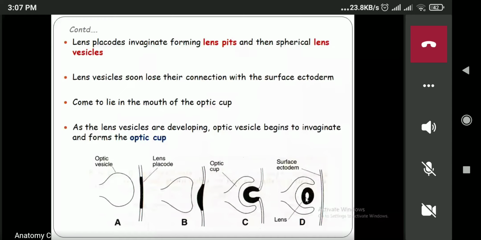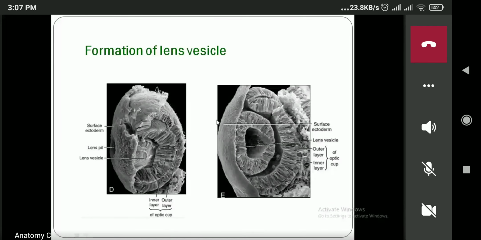Now next, this one is the same. This is also the same one. So in this diagram, you can see the lens pit. You can see the lens vesicle. Now see over here, this one is the surface ectoderm. The lens vesicle has already lost its connection from the surface ectoderm, and it has been separated out. And this lens vesicle is present within the cavity of the optic cup. This is the optic cup, and in the center of the optic cup the lens vesicle will be present, in the mouth of the optic cup.